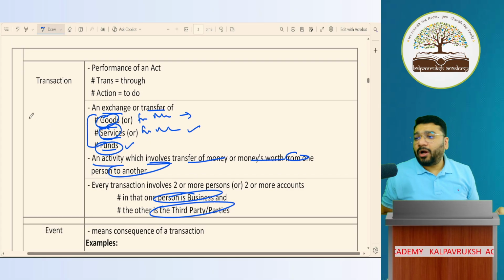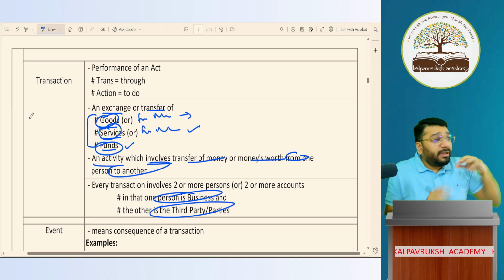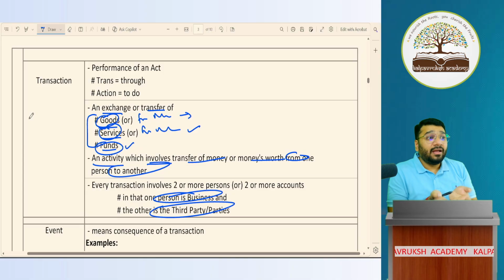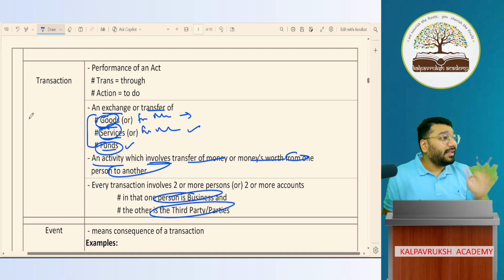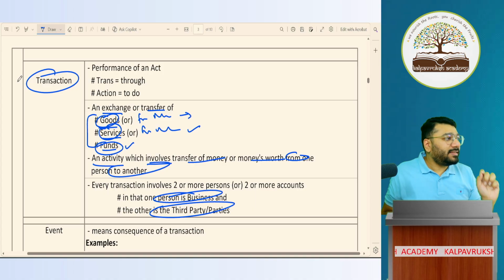Now, what is the first step of accounting? Accounting is a systematic process of identifying a business financial transaction. For me to do accounting, first of all, I have to learn to identify a transaction. Only if I know this is a transaction, then I can do the accounting. What is debit? What is credit? If I don't even know what a transaction is, how will I identify and account it? So it is very important to learn how to identify a transaction. So the meaning of transaction is clear?